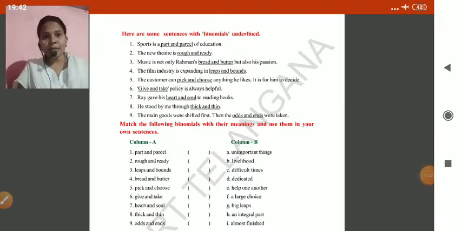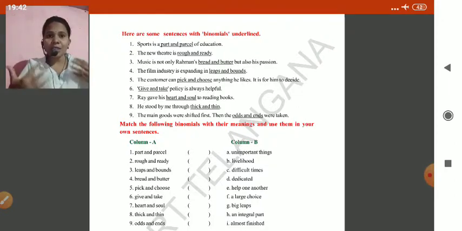So children, here are some sentences with binomials underlined. See here, binomials, I told you already, it's a pair of expressions which is used in English grammar. Sports is a part and parcel of education. It means a very essential, integral part of education. Without having games and sports, can we imagine our school life, children?